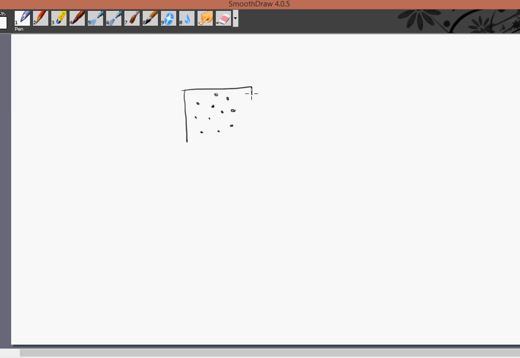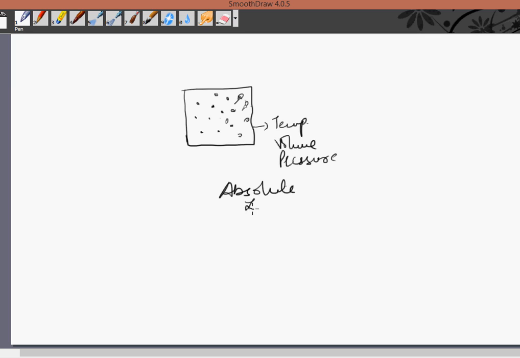This is the air molecules packed in a container. They are in constant motion depending upon the temperature, volume and pressure, right? Now what is absolute zero?